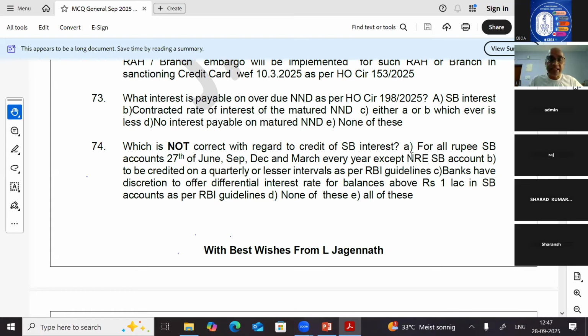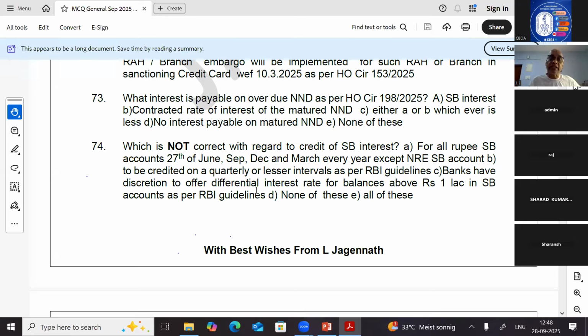Whether point B is correct, we will see. Interest to be credited to rupee SB accounts on quarterly or lesser intervals as per RBI guidelines. Yes, Reserve Bank of India says banks have to credit the SB account at minimum once in a quarter. If they want to credit at less than a quarter's periodicity, even daily, or once in 10 days, you can give interest credit. But you should ensure that at minimum, interest is credited at quarterly or lesser intervals. B is also correct.